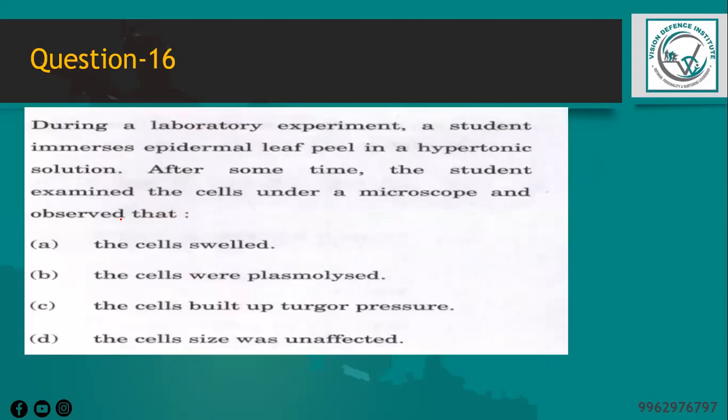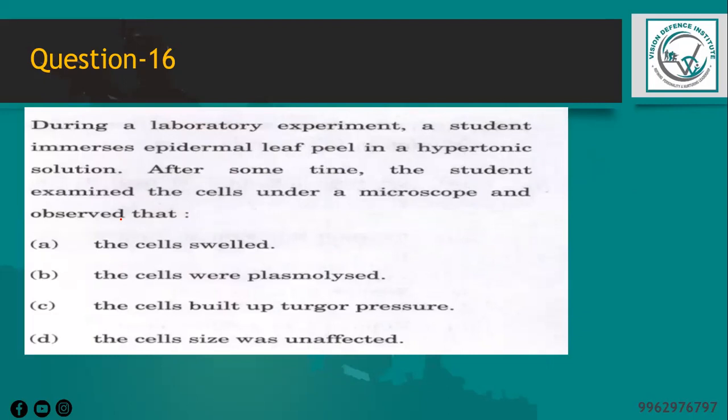And the next question is, during a laboratory experiment, a student immerses an epidermal leaf peel in a hypertonic solution. After some time, the student examines the cells under a microscope and observes them. Here we know that in extreme cases, the plasma membrane can detach from the cell wall and the cell becomes plasmolyzed.